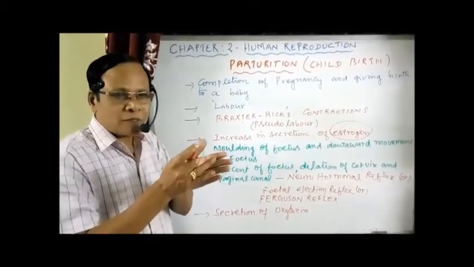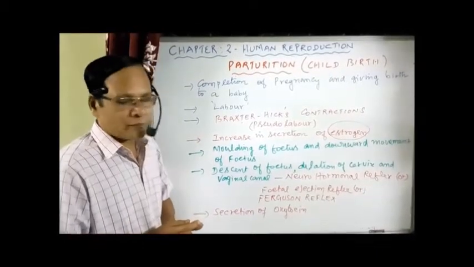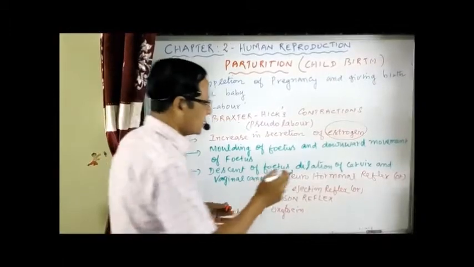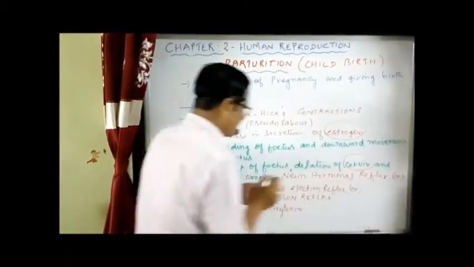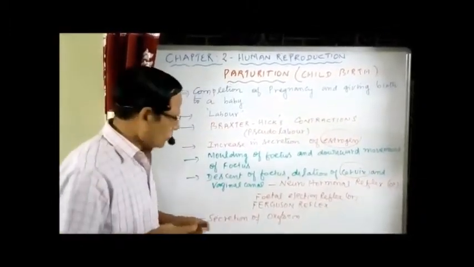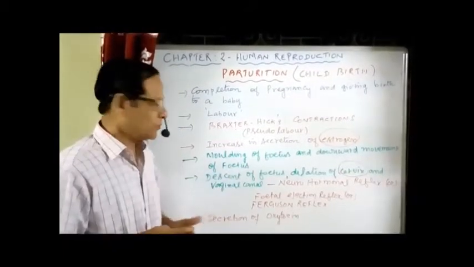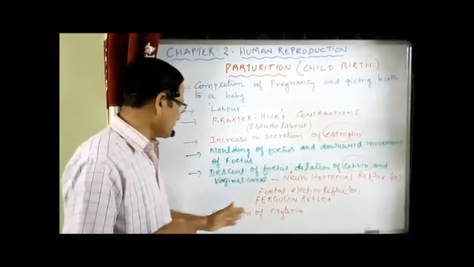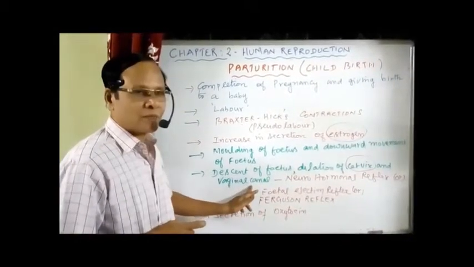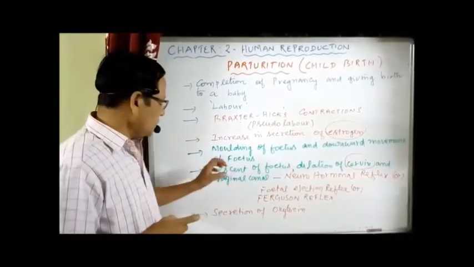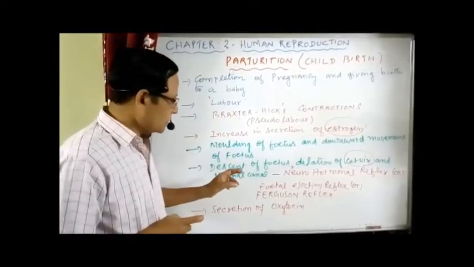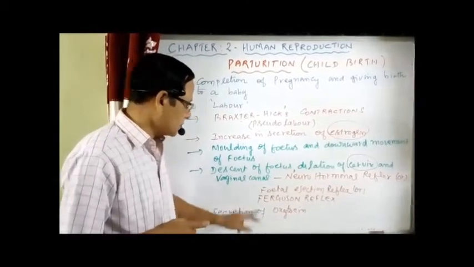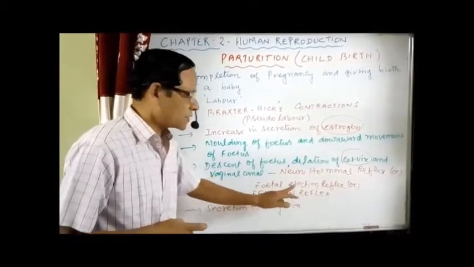Now, because of the descending of the fetus, what will happen? It causes the dilation of the mouth of the uterus, otherwise called the cervix. The descending movement of the fetus, or we can say now the infant or the baby, causes the dilation of the cervix as well as the vaginal canal, which is acting as the birth canal. And all these events together cause the neurohormonal reflex or fetal ejection reflex, otherwise called the Ferguson reflex.